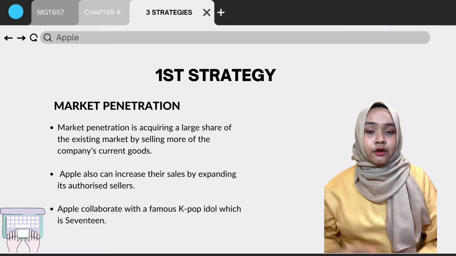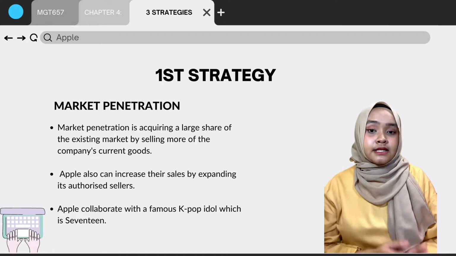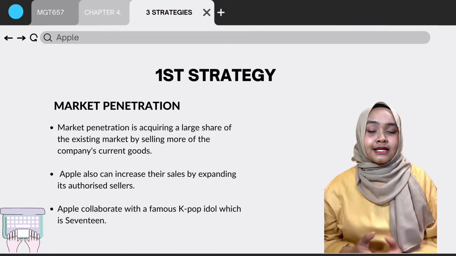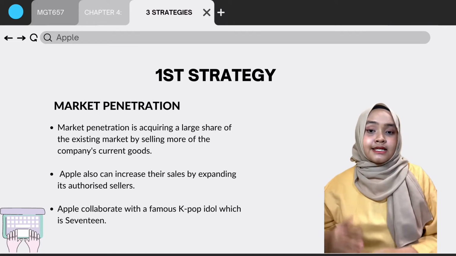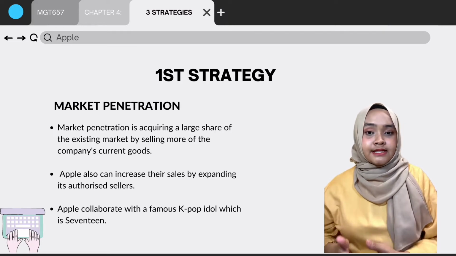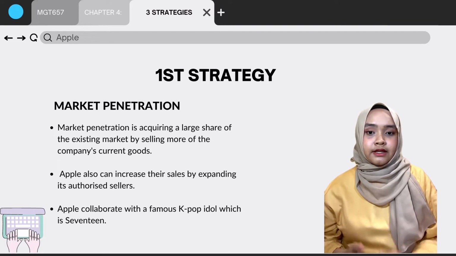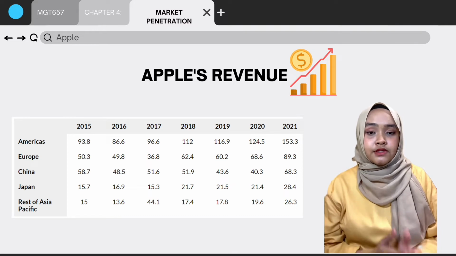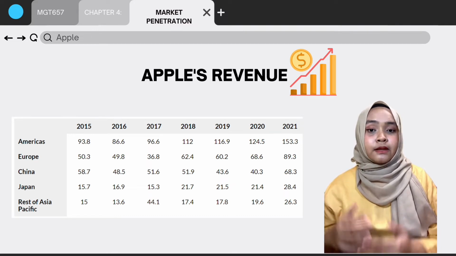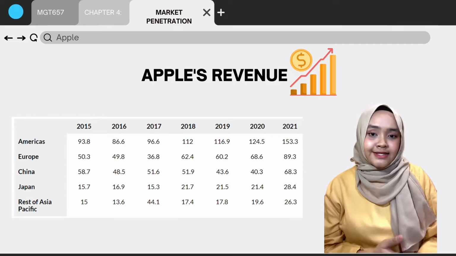Market penetration is acquiring a large share of the existing market by selling more of the company's current goods. For instance, Apple sells more iPhones and iPads in its current North American regions. Apple outsold its competitors in its home nation, and the iPhone itself, such as the iPhone 13, has become increasingly popular in North America, as shown in this slide regarding Apple revenue from 2015 to 2021. It shows that Apple gained more earnings by selling more iPhones in the North American market, increasing its revenue.